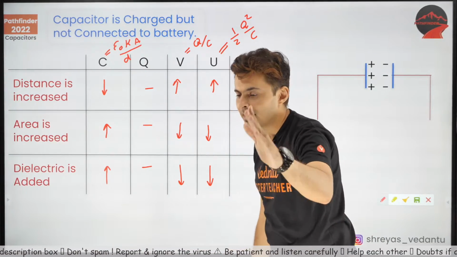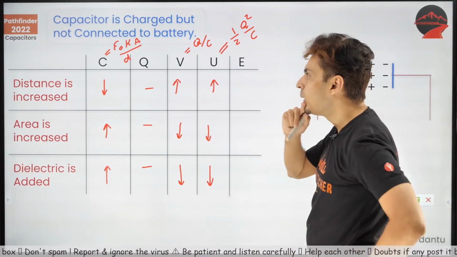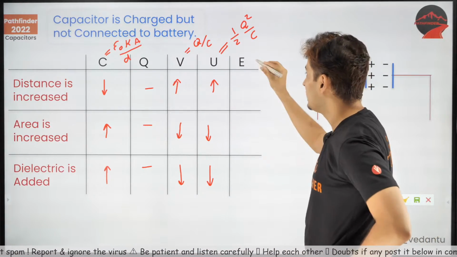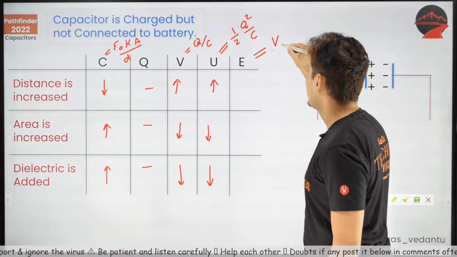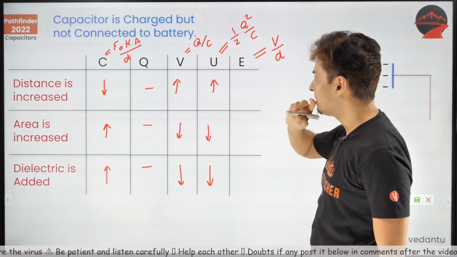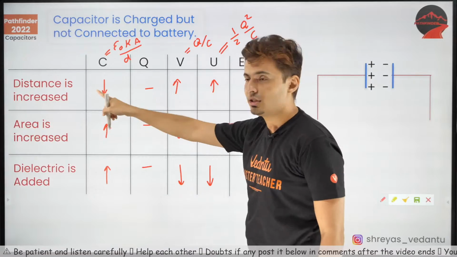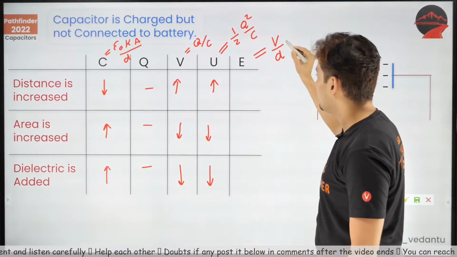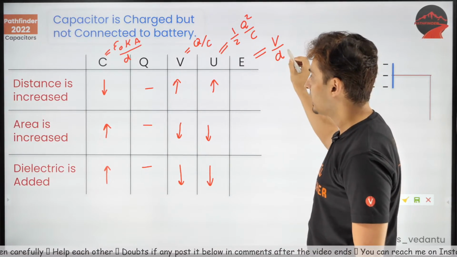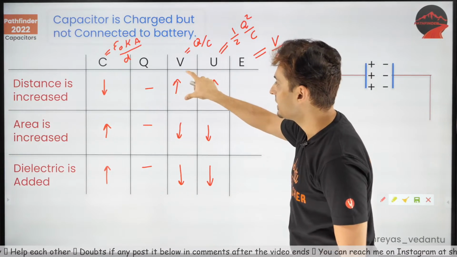Next up, electric field. Well, for electric field, I have two options, like V by D, right? But there is a problem. In the first situation, look at this. The first situation out here, the voltage is also increasing.